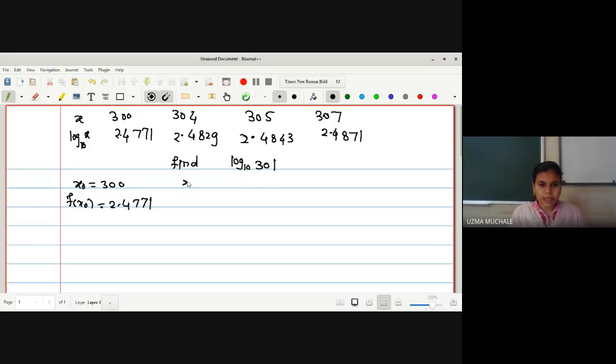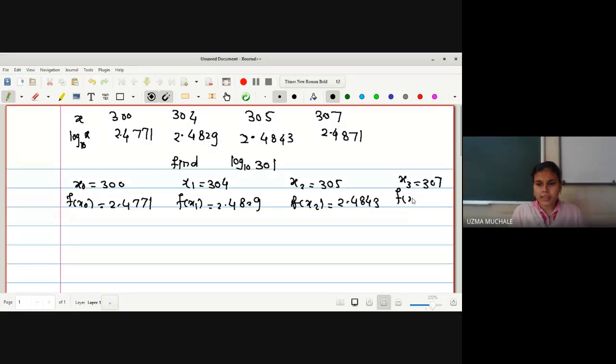Similarly, x1 is 304, and f of x1 is 2.4829. x2 is 305, and the corresponding value f of x2 is 2.4843. x3 is 307, f of x3 is 2.4871.